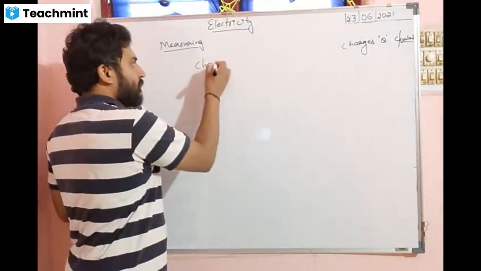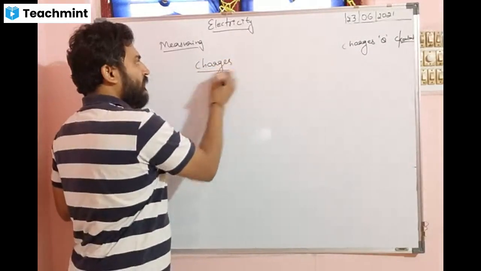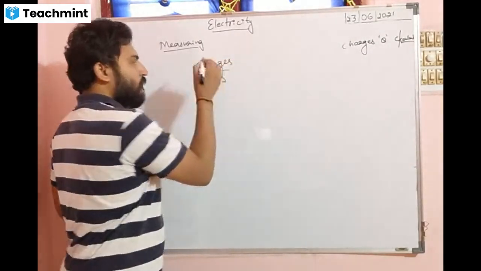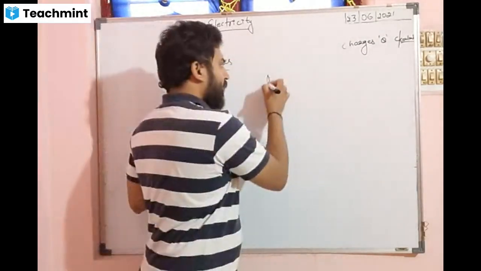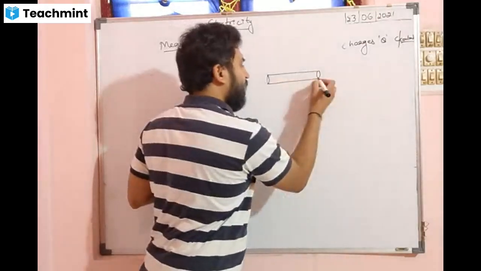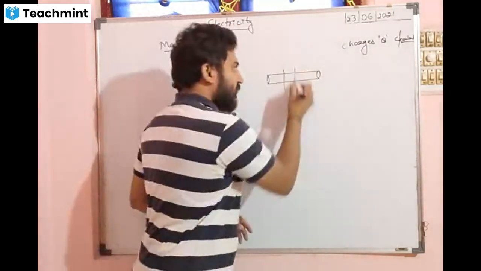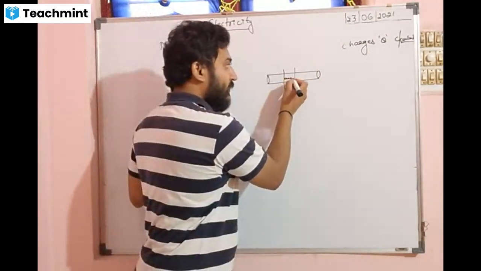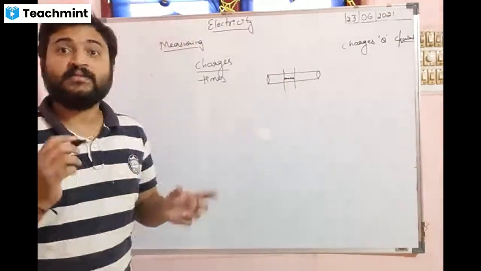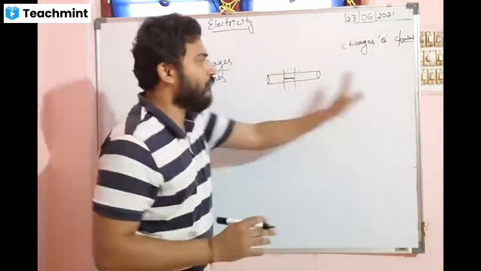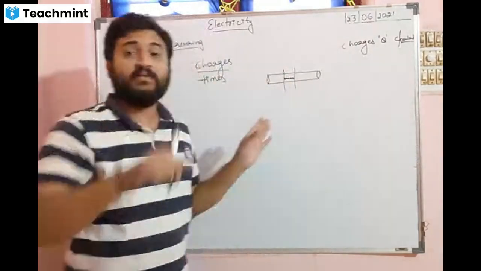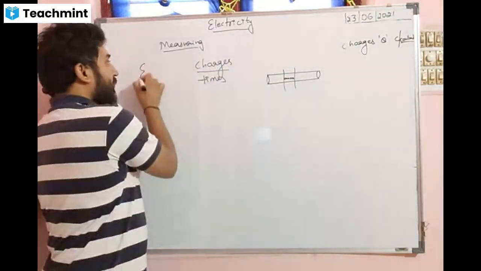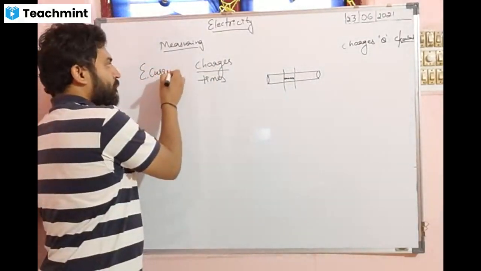Suppose I have a wire, a certain length of wire. I'll cut this cross section and check how many electrons flow from one end to another end per second. That is called electric current.